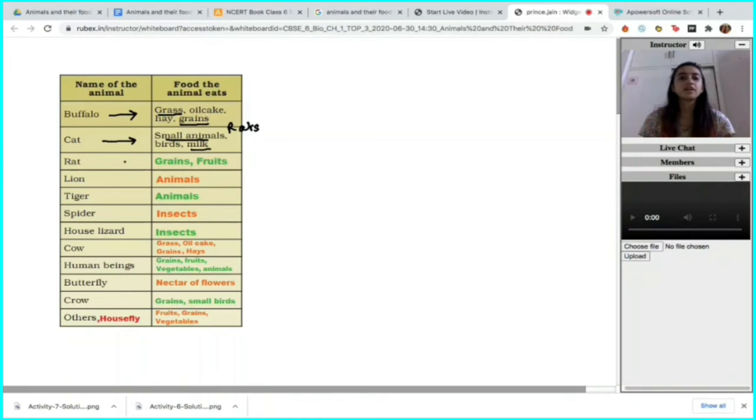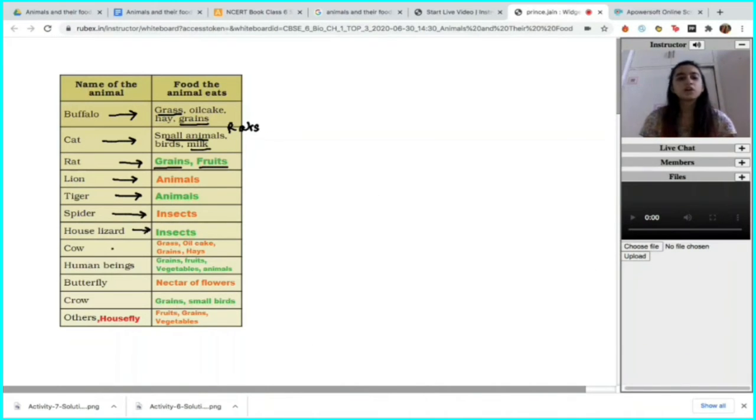Rat eats grains. Rat eats fruits. These are the common products for a rat. Lion, as we know, clearly eats animals. We have seen probably on the Discovery Channel a lion running after deer, running after goats, and killing them. Tiger also eats animals, just like a lion. They are members of the cat family, members of the same family, so they have the same food choices. A spider eats insects. A house lizard also eats insects.